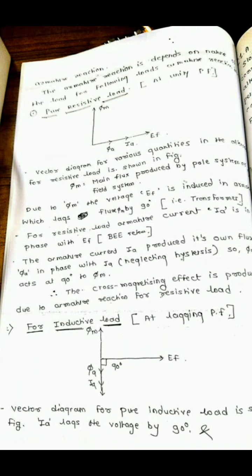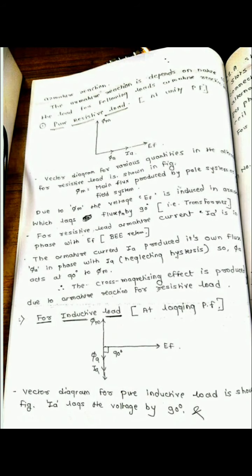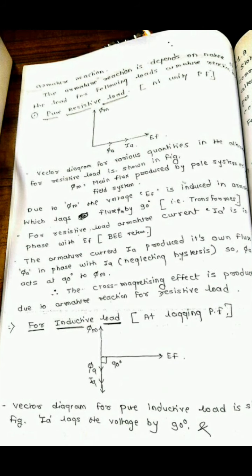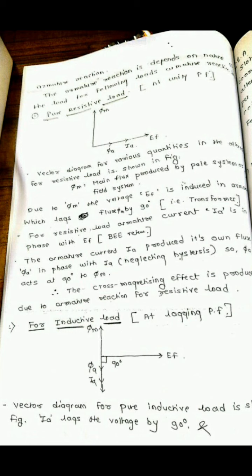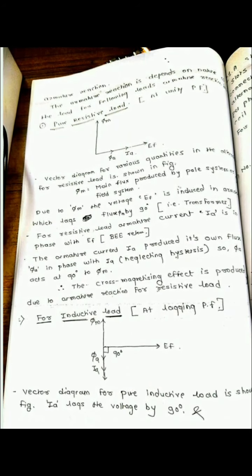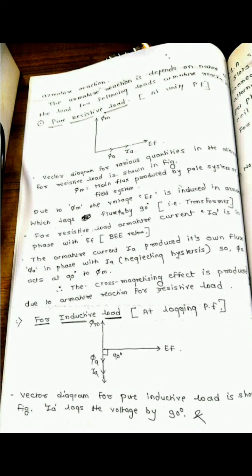The armature current IA produces its own flux, denoted by phi A, which is in phase with IA. Considering this condition, we neglect the hysteresis loss of the machine, so that phi A acts at 90 degrees to phi m.